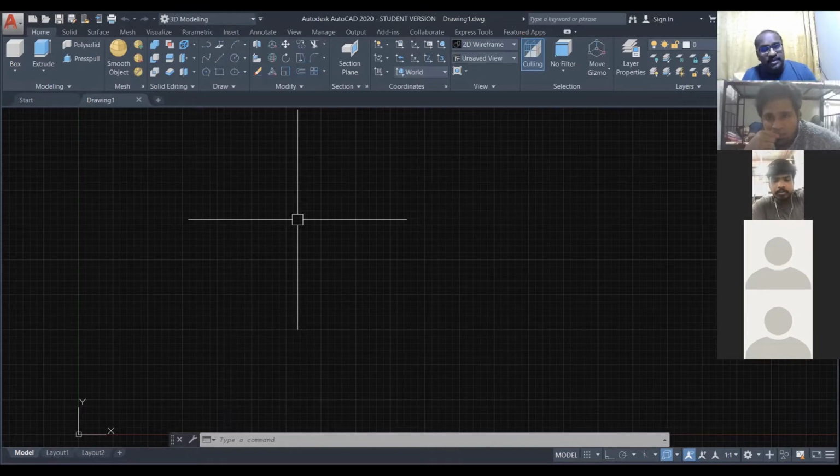Again, he will ask me, where is your office? Or which floor? Or which room? He will ask me, then I have to give the answer. That is the same concept AutoCAD is working on. Whatever instruction you give to AutoCAD, AutoCAD will take that instruction and do it, if it is enough information. If it is not enough, then the computer will ask you to get that answer.